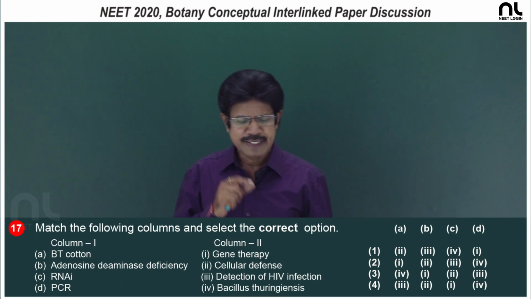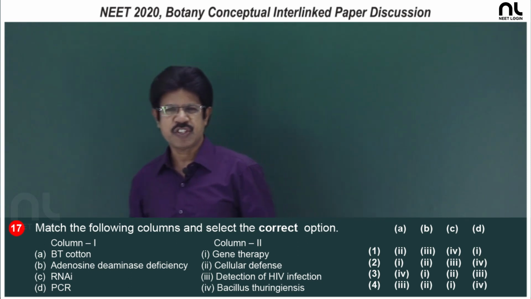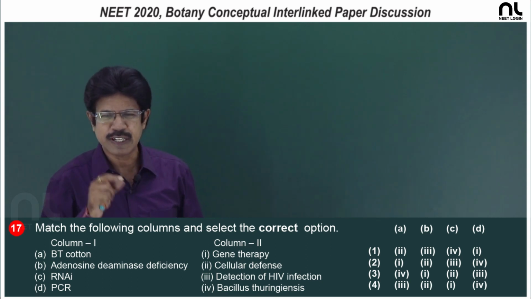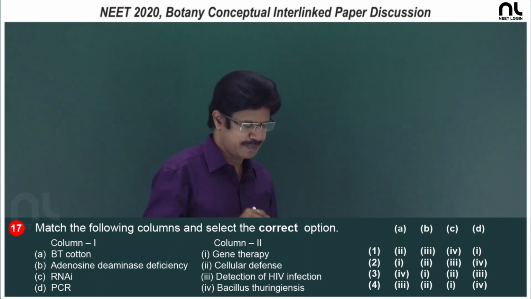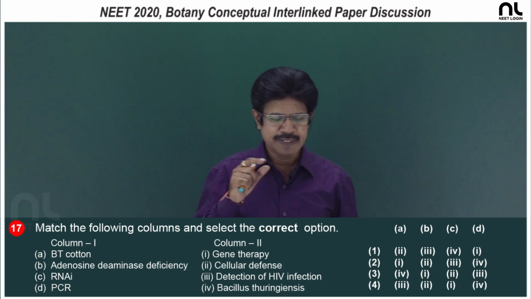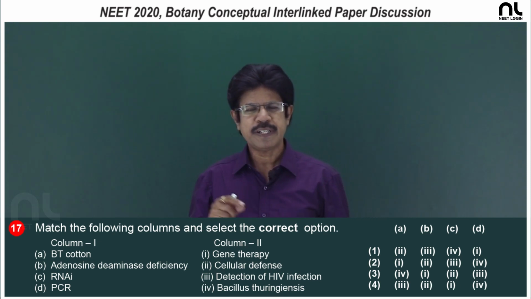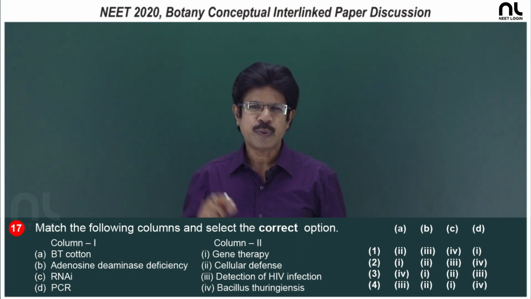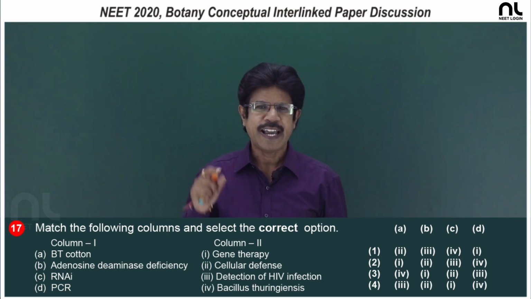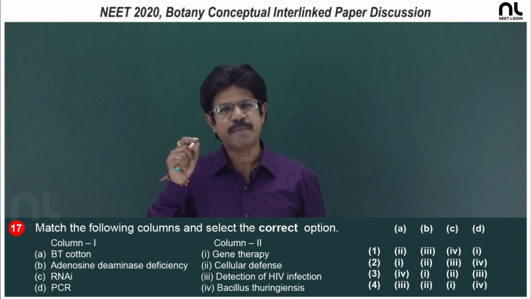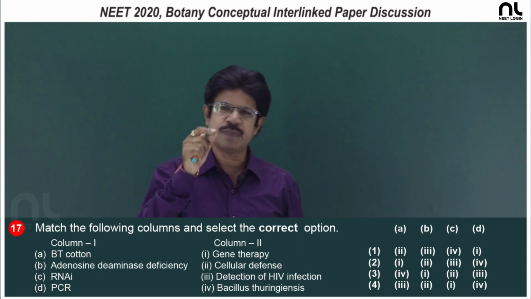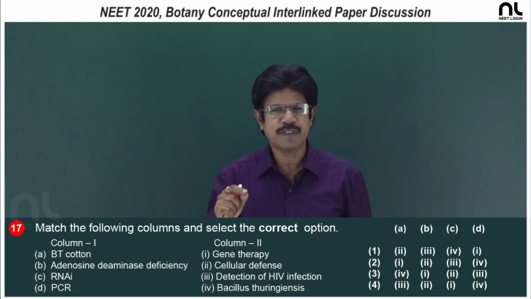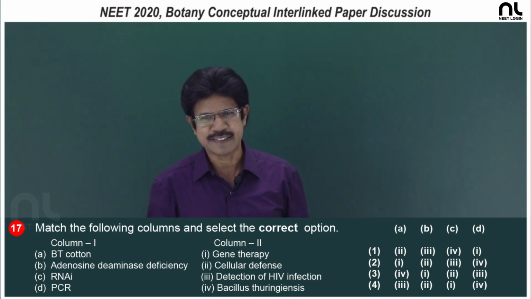And D. PCR, polymerase chain reaction or people's choice reaction. It was developed by Kary Mullis. In the case of PCR, deoxynucleotides and an enzyme that can withstand high temperature induced denaturation of the DNA, that is Taq polymerase, are extracted from Thermus aquaticus.